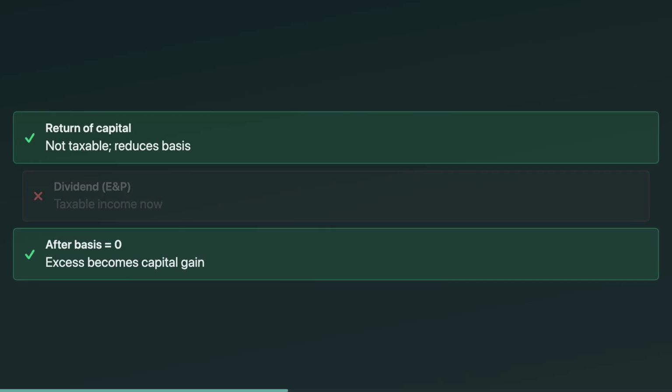Here's the clean way to think about it. Return of capital is like getting your own money back, so you don't report income today, but you do lower basis, which increases gain later. If the client can't find their original basis, the IRS doesn't magically forgive it. You still need a reasonable basis calculation. Exam tip: they'll ask what happens after basis is reduced to zero. The answer is capital gain.